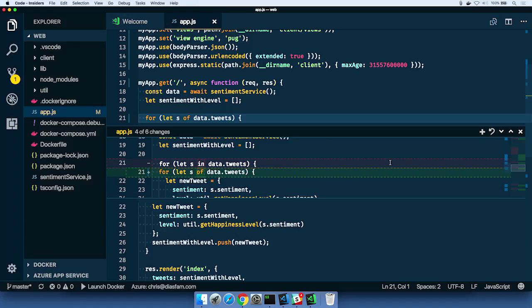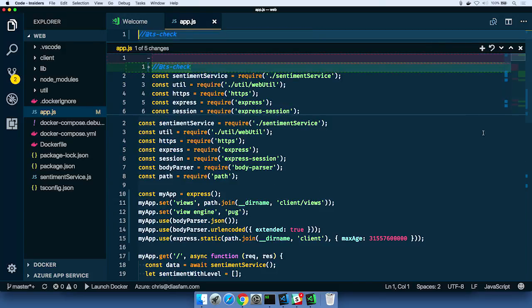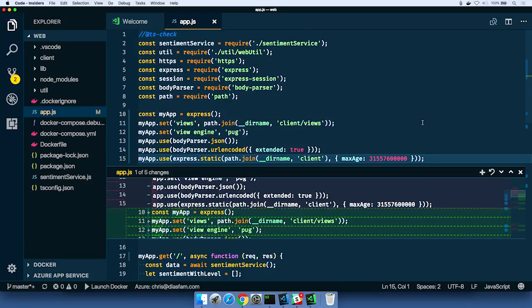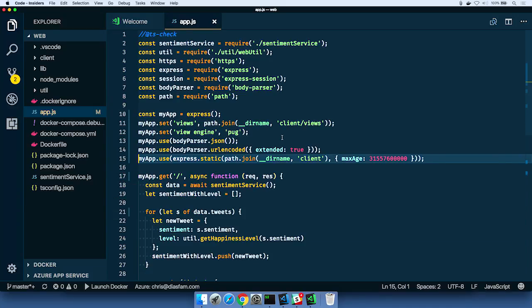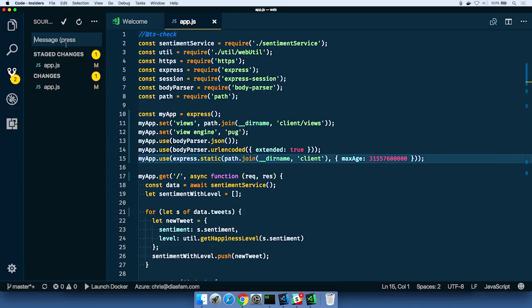Yeah, if I come up here to the right-hand side, I can actually stage that change immediately, right from the editor. I don't have to go back over to the source code control view, and I can go through and selectively stage changes to my file right in my editor. All right, so I'll stage that one as well. And let's see, I think that's about right. And what we'll do then is we'll finish staging everything, and we'll say Amanda's fix, and we'll push that off to our repository.